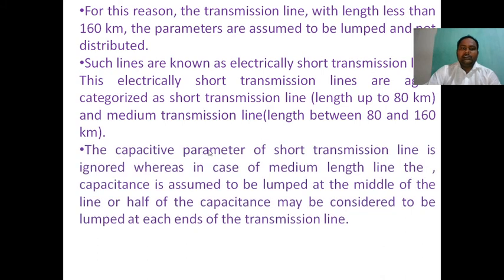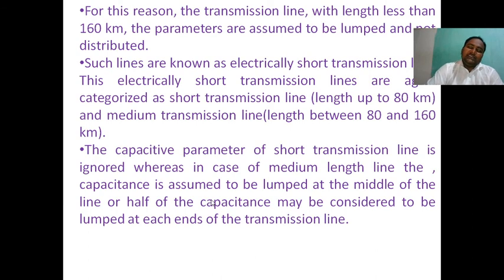The capacitive parameter of a short transmission line is ignored, whereas in a medium length line the capacitance is assumed to be lumped at the middle of the line, or half of the capacitance may be considered lumped at each end of the transmission line.